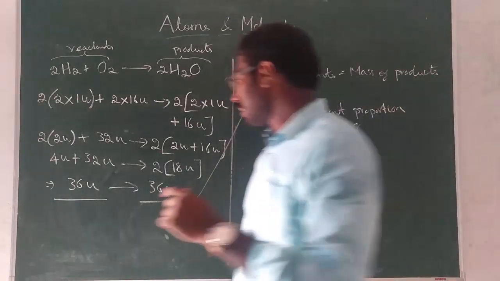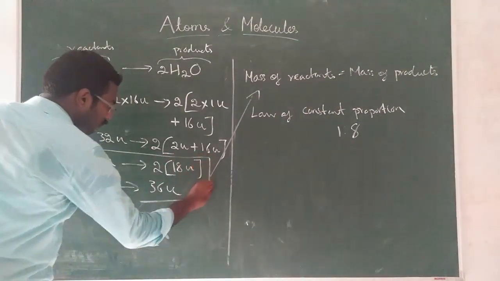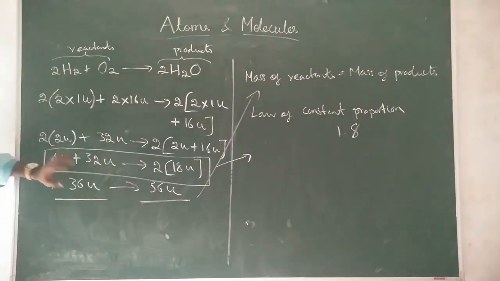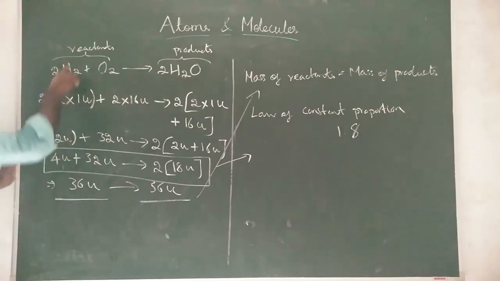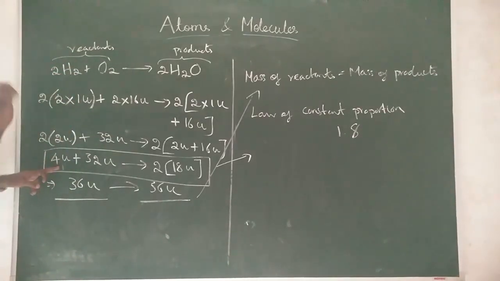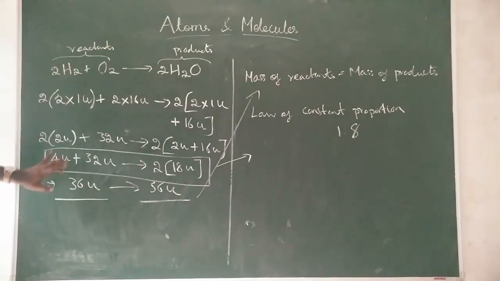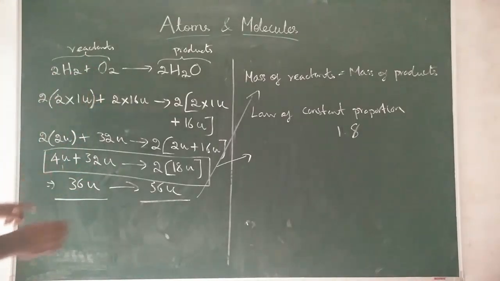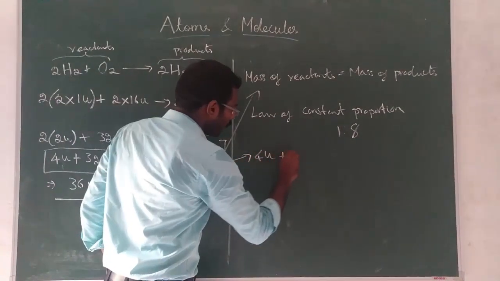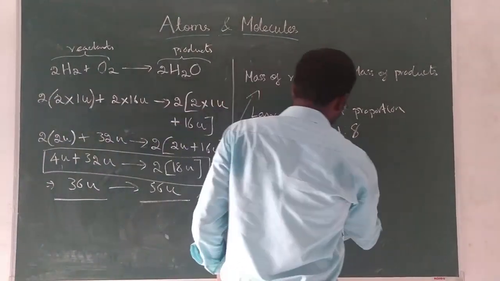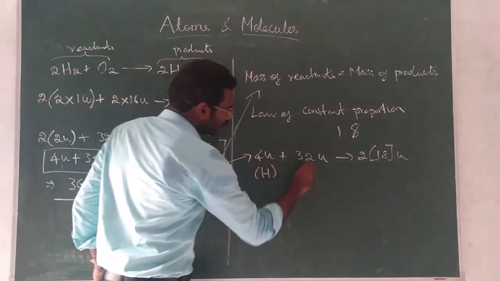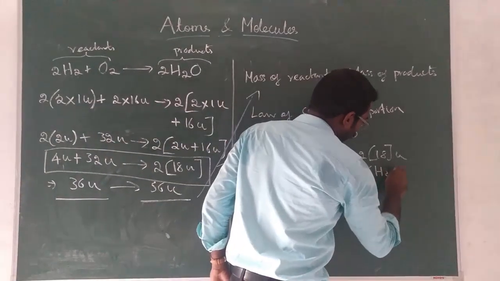Okay, you want to see, take this. Okay, so I will write it here. You should not mix this because this is for hydrogen, 4U is for hydrogen. Understood or not? This 4U represent hydrogen and this 32U indicates oxygen. So here if I take this directly, you get 4U plus 32U gives 2 into 18U. This is for hydrogen, this is for oxygen, this is for water.